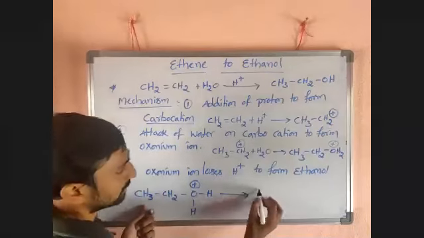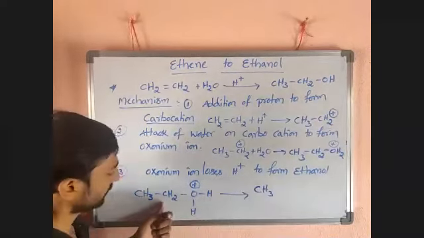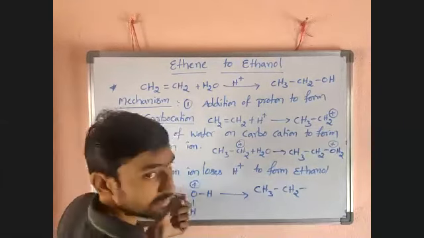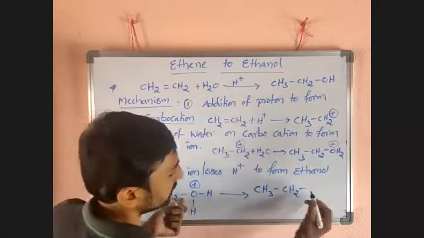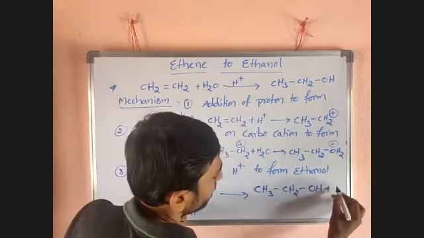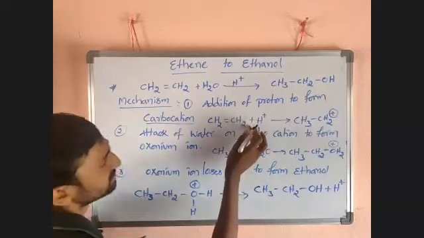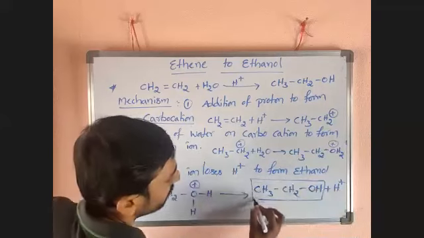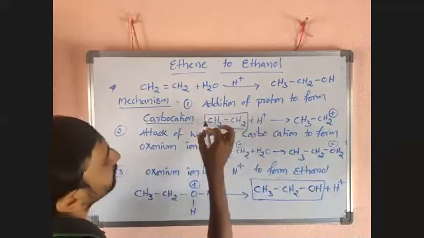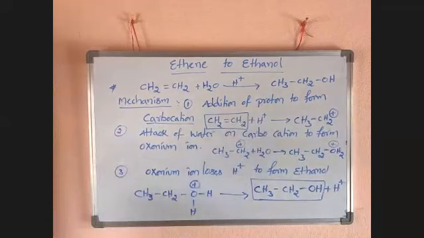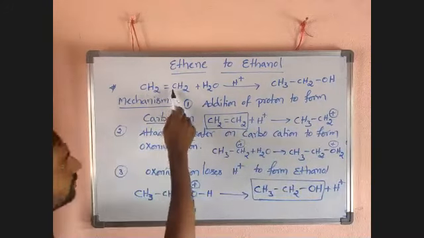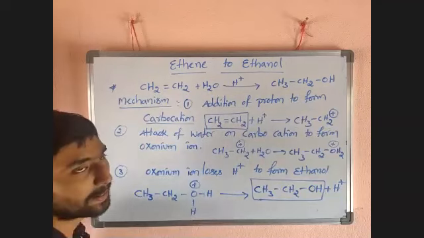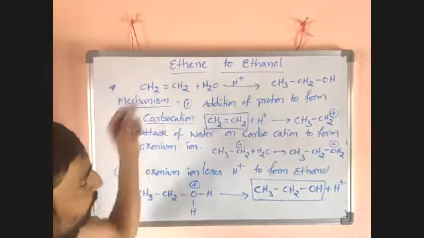Now what's happened? Then you will get CH3 bond CH2 bond OH. One of the H is eliminated as H plus, and the remaining is OH. H plus was added there, H plus left from here. Now the product is ethanol. Here the reactant is ethene. That one is the complete reaction. Ethene to ethanol. Ethene is CH2 double bond CH2. Adding water here, one side H, other side OH, will be added in presence of acid. The simple reaction looks like this.